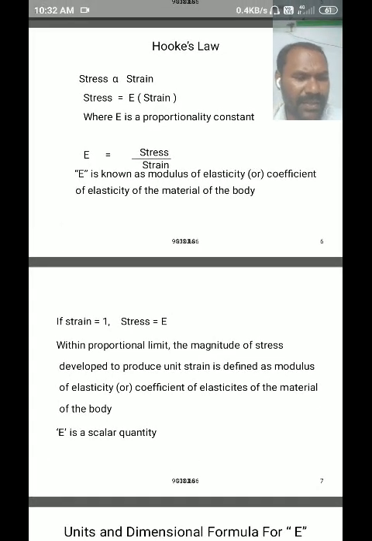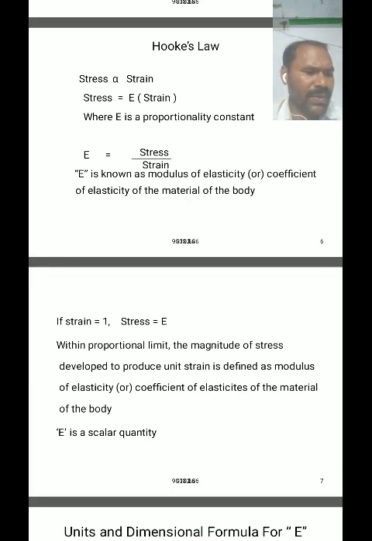Hooke's law holds good for all three types of strains, but for different types of strains the modulus has a different value and a different name.